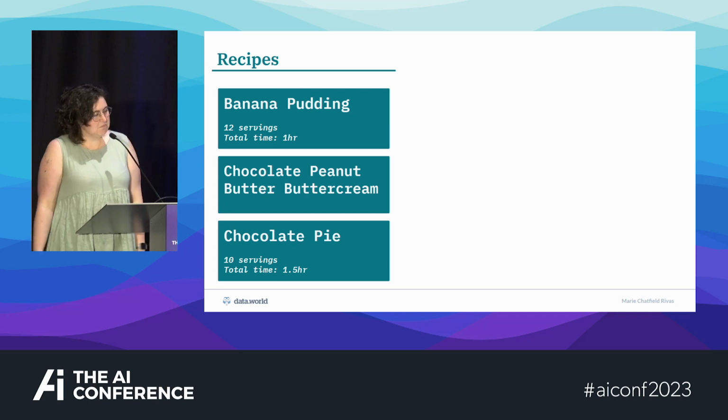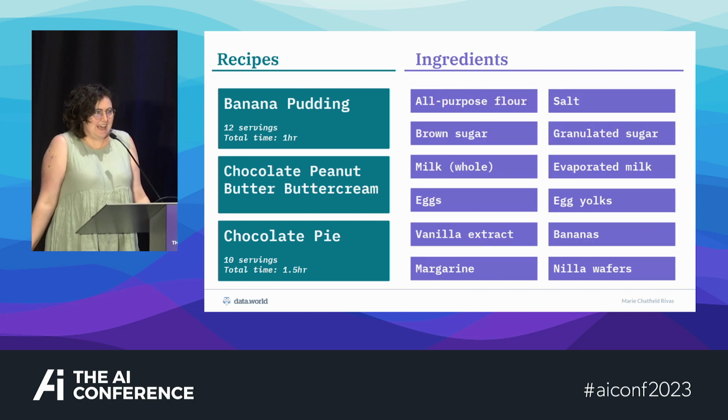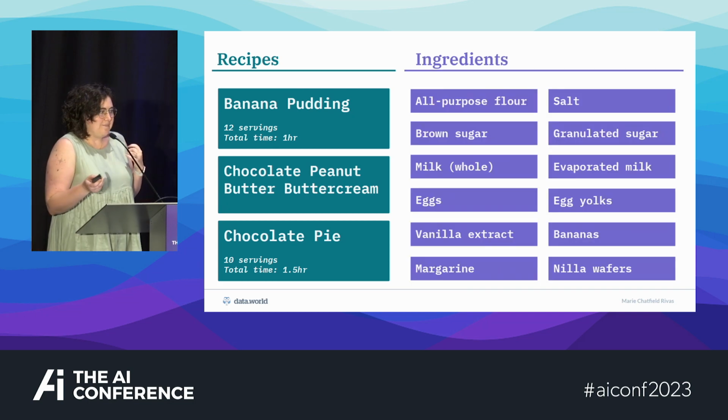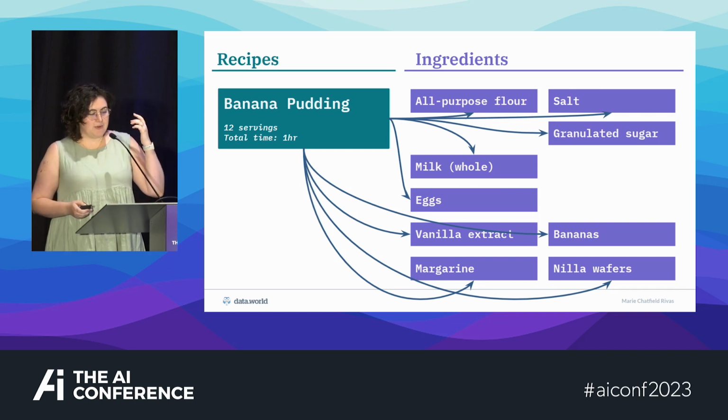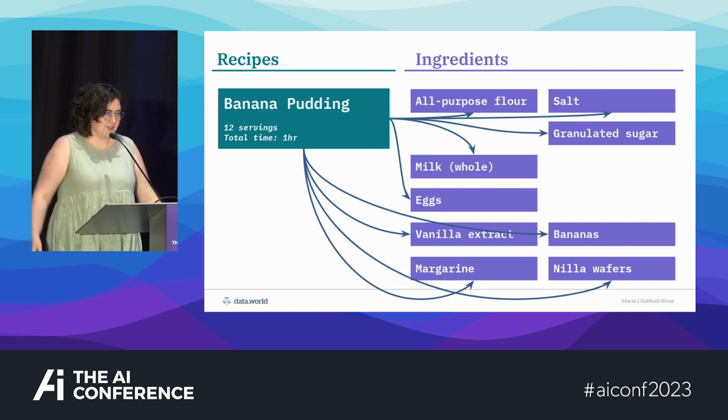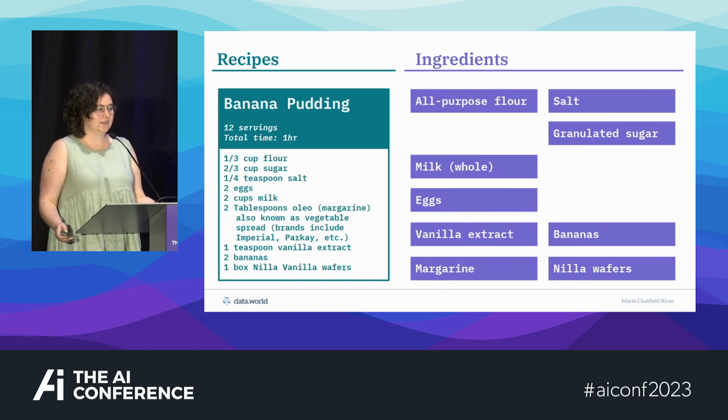What if you had, I don't know, ingredients? And what if you could also keep track of which ingredients were being used in which recipes, and then you could link them all together in the knowledge graph, and then you could query them, and you could say, hey, what can I make with this thing? Because it's a graph, you can do anything with the knowledge graph. And I'm like, that's super cool.